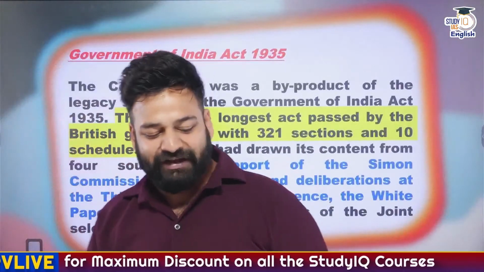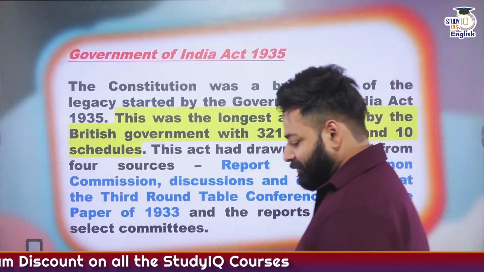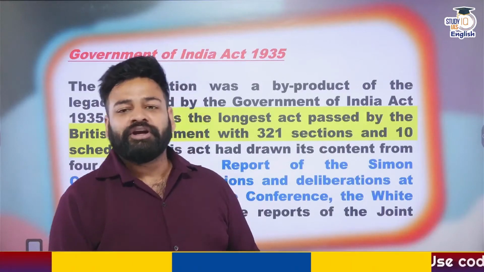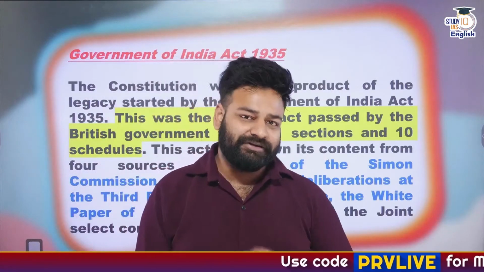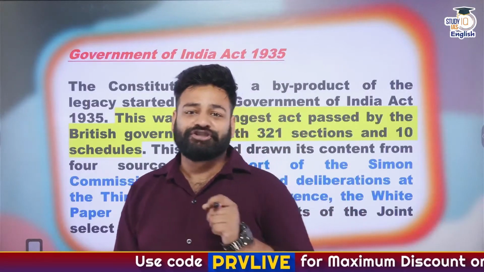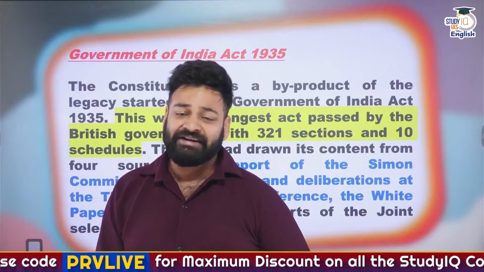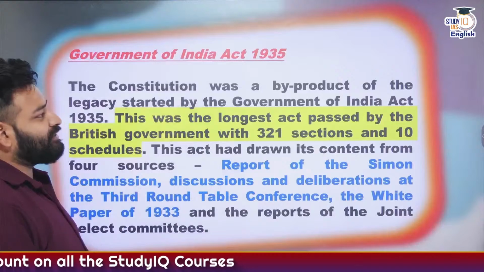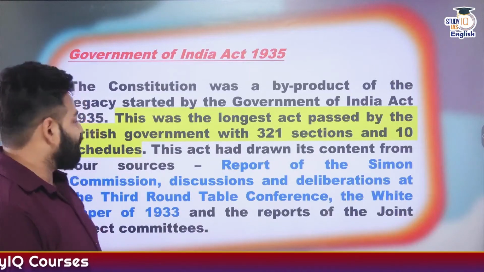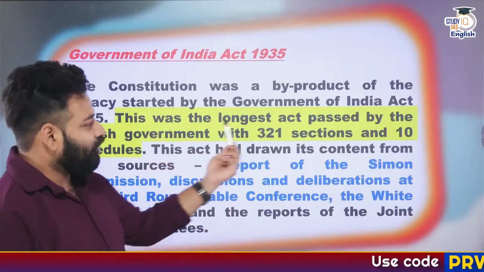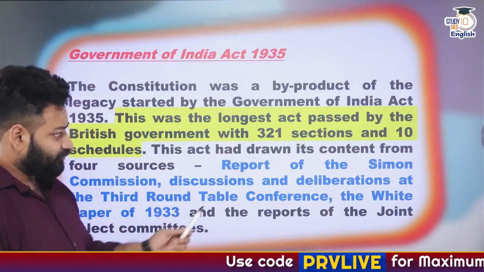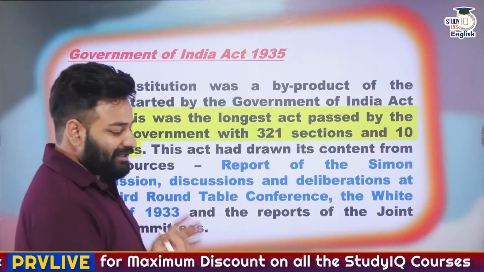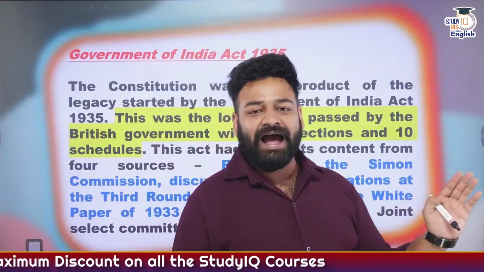As you can see, the very first source is named the Government of India Act 1935. It was the lengthiest act passed by the British government inside India. The constitution was a byproduct of the legacy started by the Government of India Act of 1935. This was the longest act passed by the British with around 321 sections and 10 schedules. So you can understand the vastness of the act.